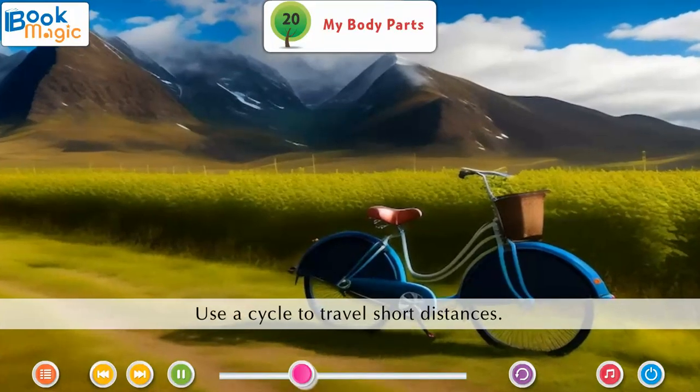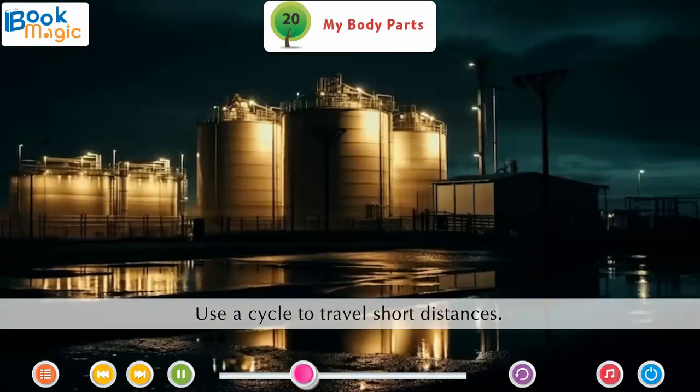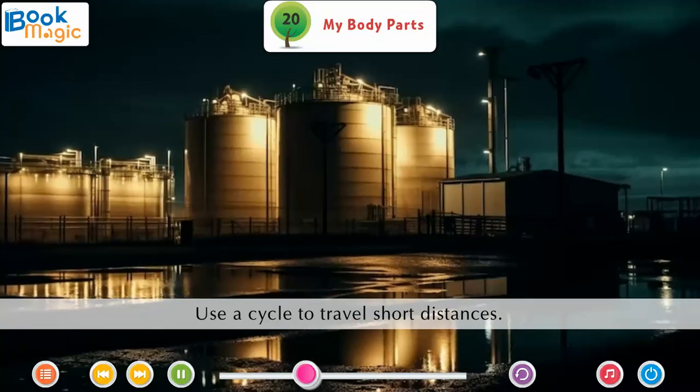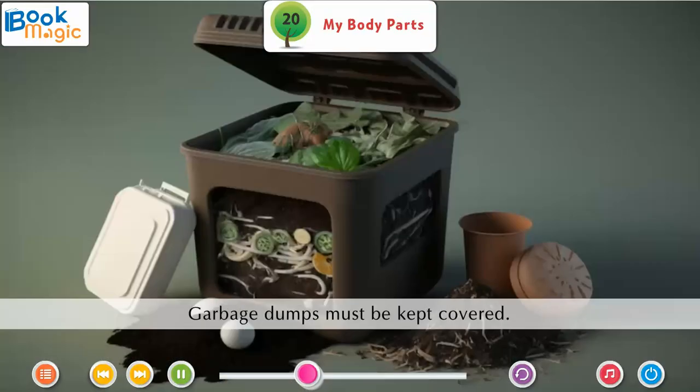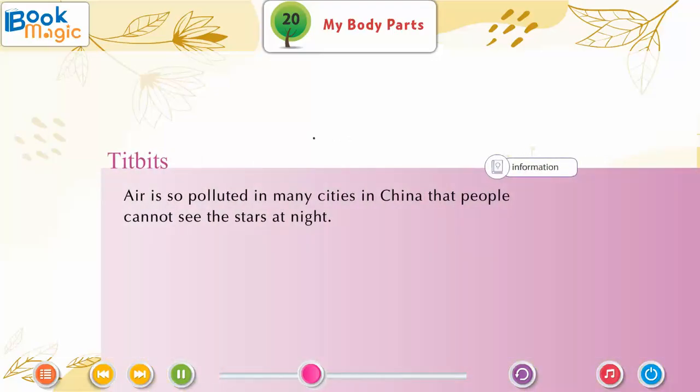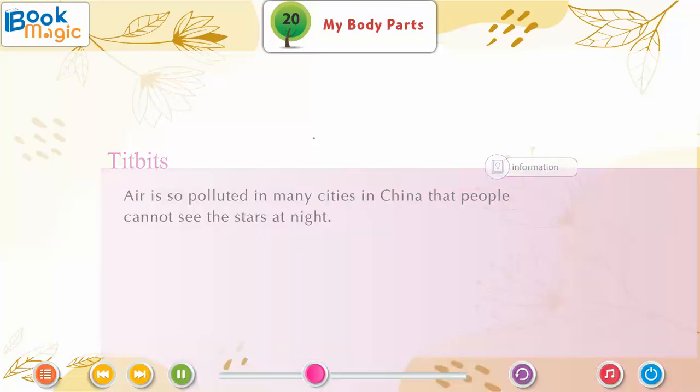Use a cycle to travel short distances. Fuels such as LPG, biogas, etc. may be used. Garbage dumps must be kept covered. Burning of forests should be avoided. Tidbits. Air is so polluted in many cities in China that people cannot see the stars at night.